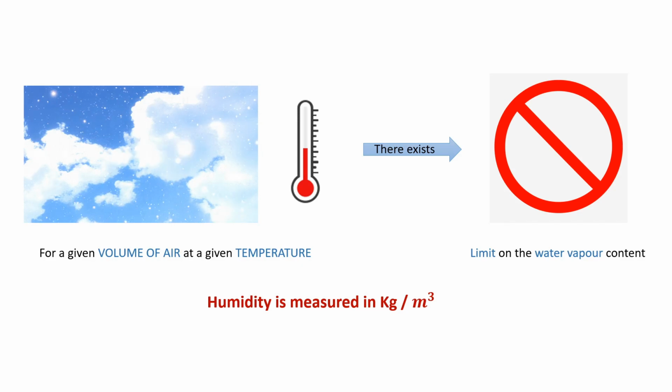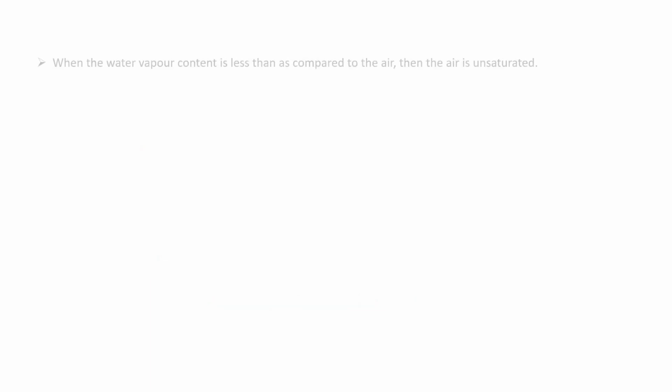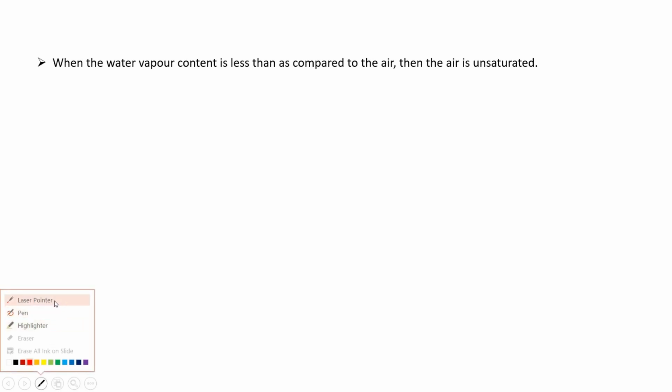So let's see some points related to humidity. Here is the first point. When the water vapor content is less compared to the air, then the air is known as unsaturated air. It means when the water vapor content is less than the limit for the total air present in that particular area, the air is said to be unsaturated with respect to the water vapor content.